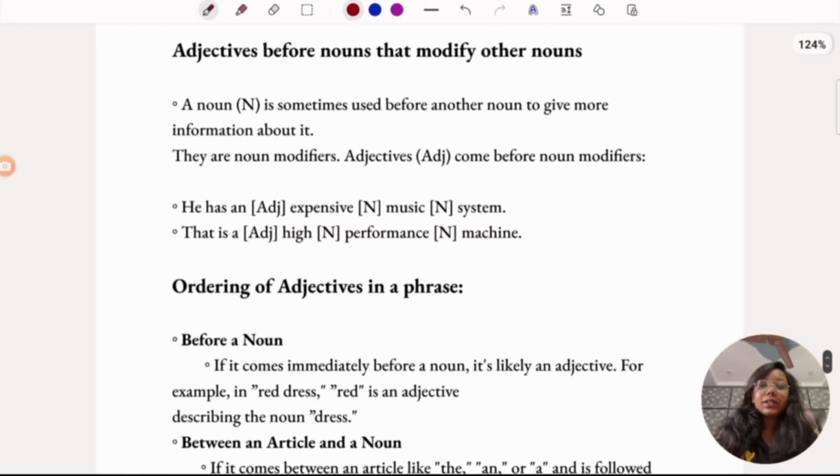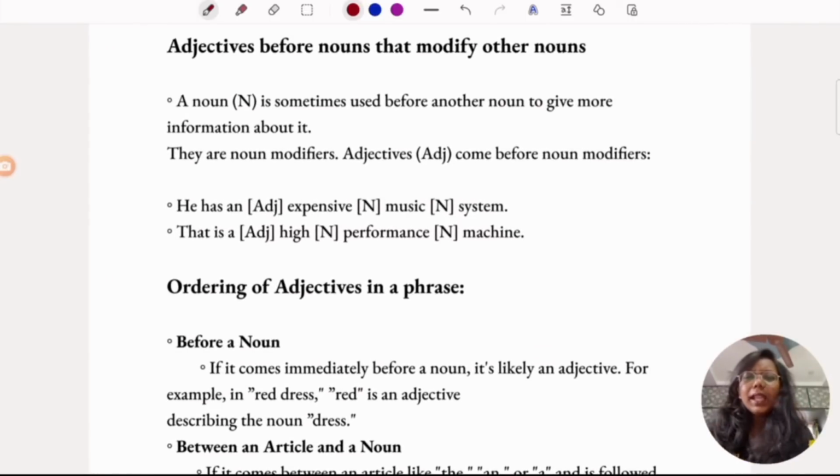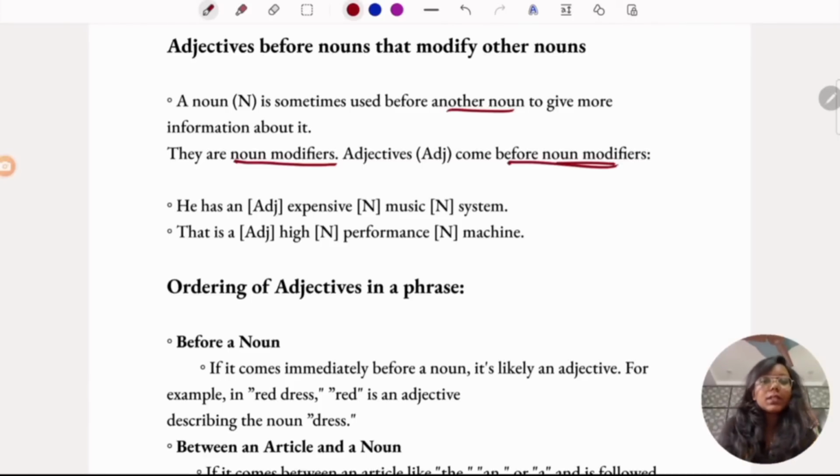Adjectives before nouns that modify other nouns. A noun is sometimes used before another noun to give more information about it. So they are called noun modifiers. And these adjectives come before noun modifiers. Many of them mistake these noun modifiers to be adjectives, but no, adjectives come before these noun modifiers.